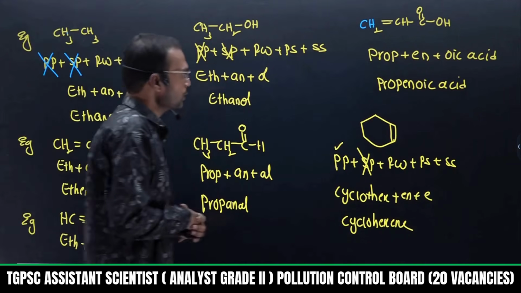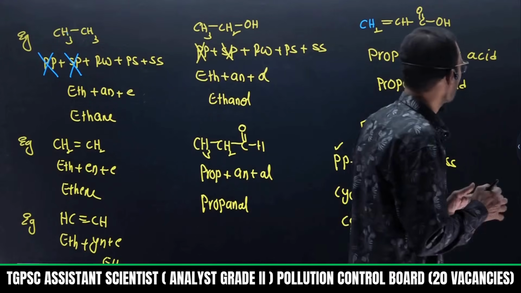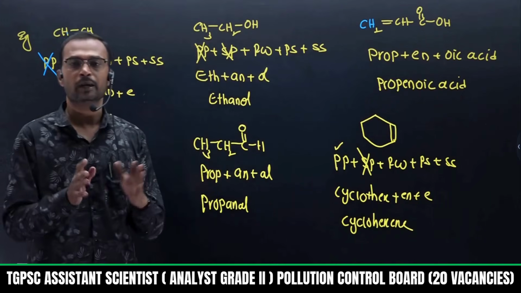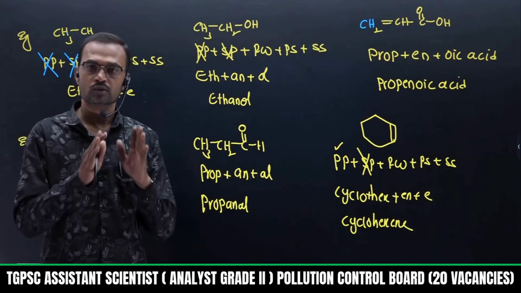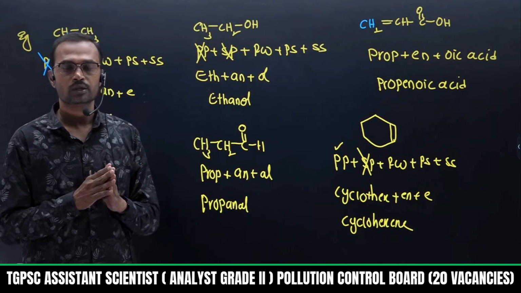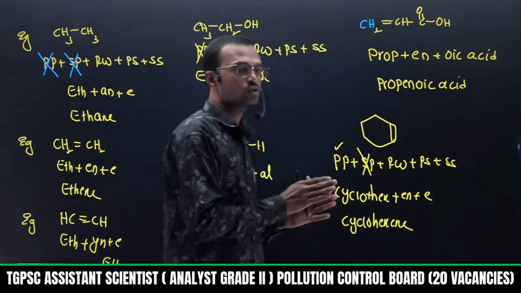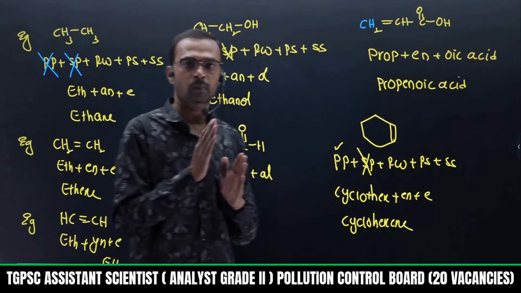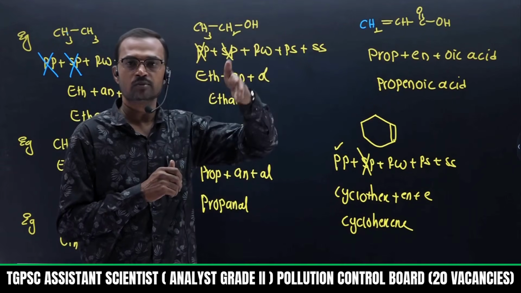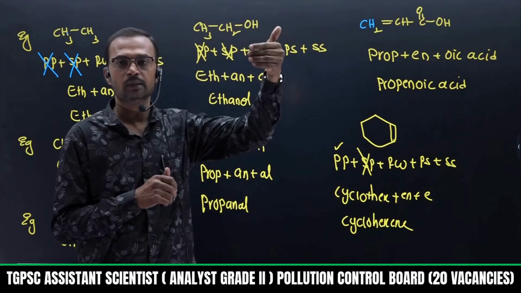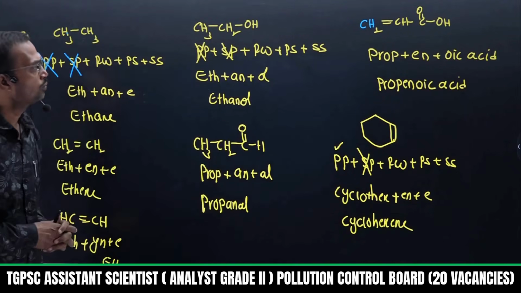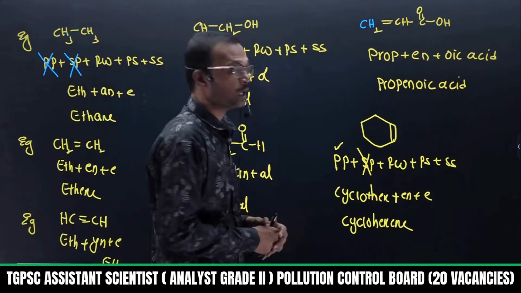So I think you understood the concept of IUPAC nomenclature in the first class. In your next class I would like to explain the complete IUPAC rules. Once IUPAC rules are clear to you, then we will go into how to write IUPAC nomenclature, for individual functional groups as well as multiple functional groups. For multiple functional groups we follow a strategy, a sequential order of some selective functional groups. Based on that we can select a parent chain. In your next class you will see how to give nomenclature with the help of IUPAC rules.